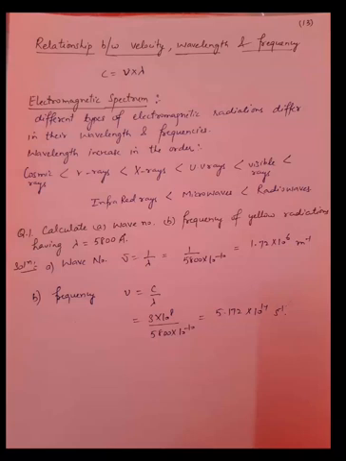Now the frequency. You know frequency is equal to c upon lambda by this formula. c is equal to 3 into 10 to the power 8 and lambda is 5800 into 10 to the power minus 10. So the answer will be 5.172 into 10 to the power 14 per second. Try to solve the numericals given on this topic in your book.